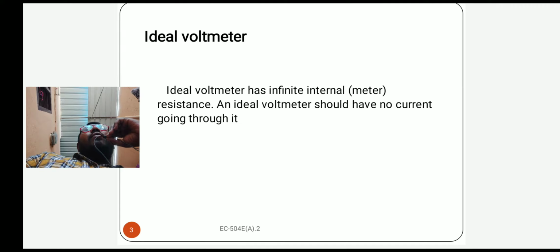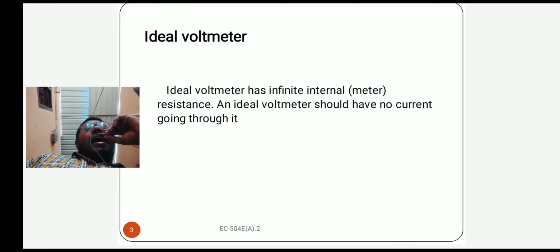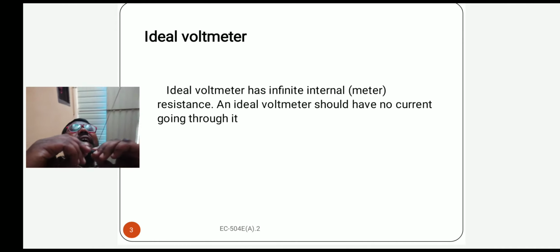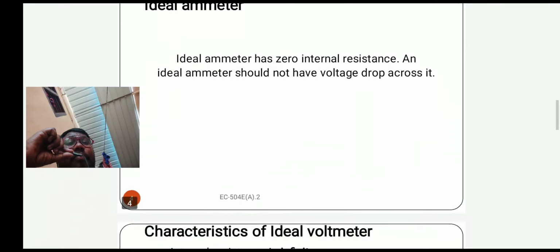Here the ideal voltmeter has the infinity internal resistance, and an ideal voltmeter should have no current going through it. Because this is the open circuit, the current is not flowing from one terminal to another terminal of this particular ideal voltmeter. That is the condition or the definition for ideal voltmeter.